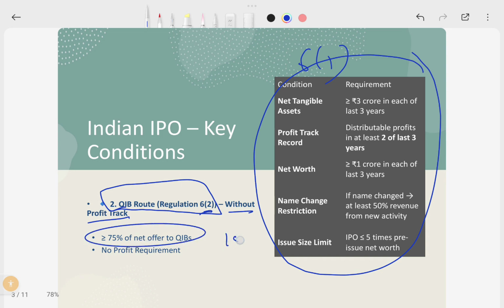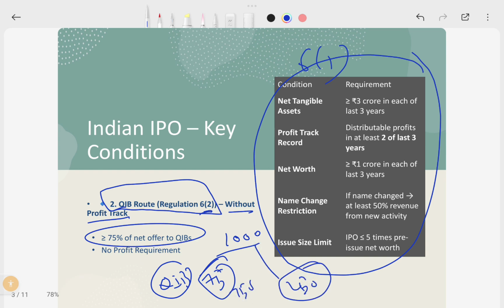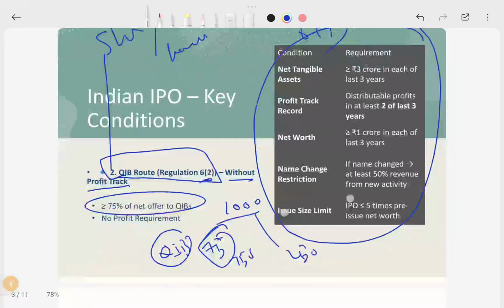Suppose you are going to offer 1000 crores of capital. Qualified institutional buyers have to invest 75%, I mean 750 crores, and then the rest of the public can invest under this route. Without any profits, you can go for the IPO. This is generally used by startups or other loss-making companies. These are the major conditions you have to comply with to go for IPOs.